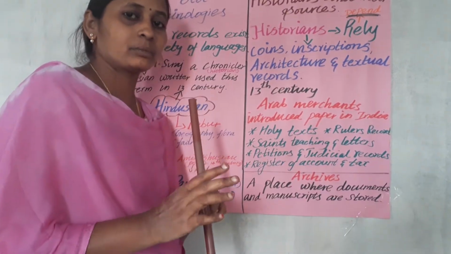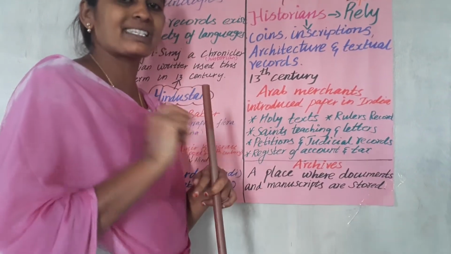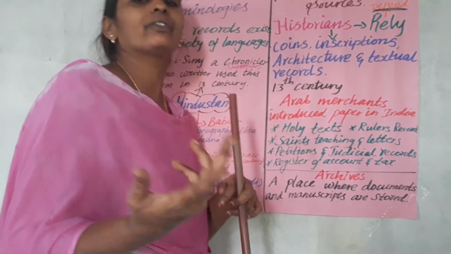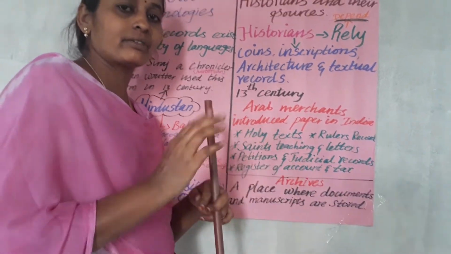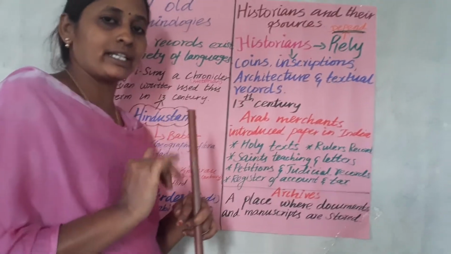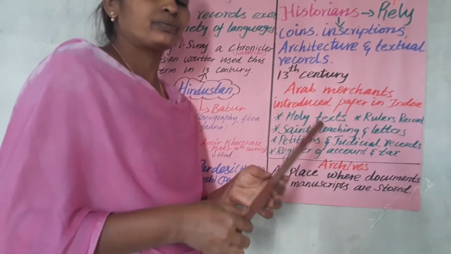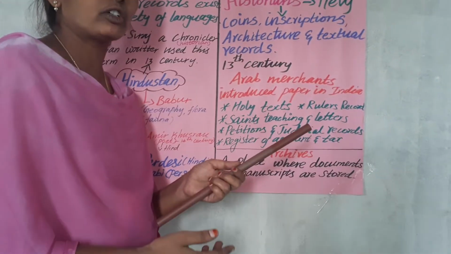Suppose you go to see a doctor and he gives a prescription. Is it easy to read what he wrote? Definitely we can't read what he wrote. Only the particular medical person knows what he is writing. Like that, with manuscripts and inscriptions, at the time of translating, the translator faced a lot of problems.